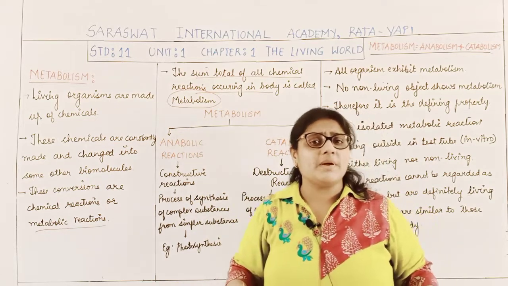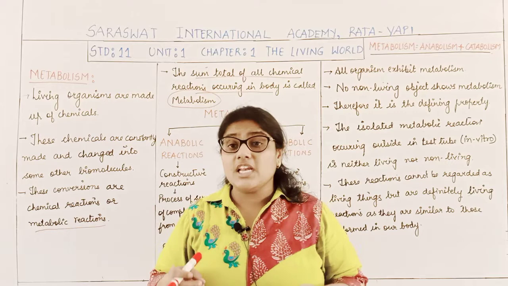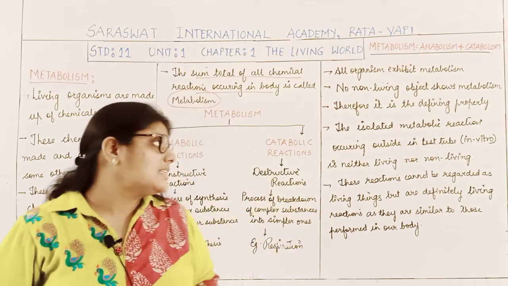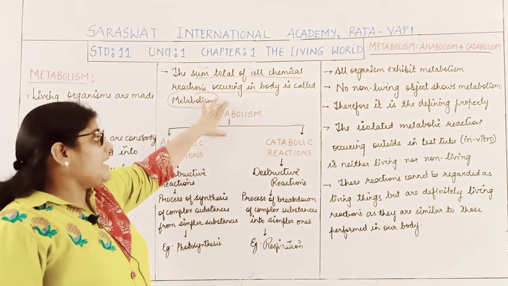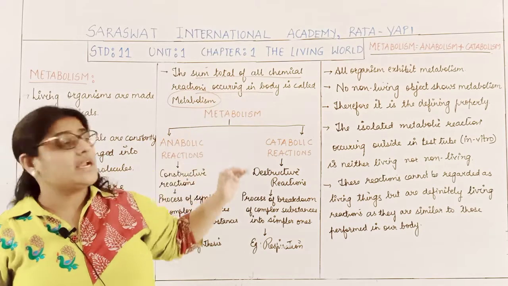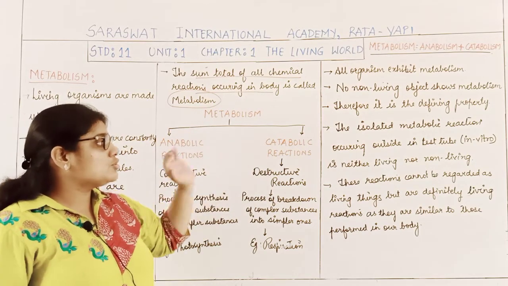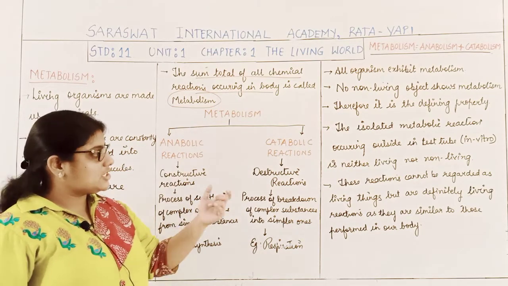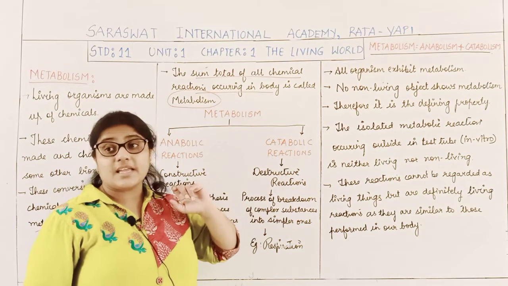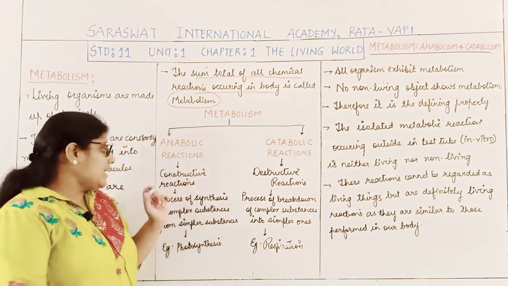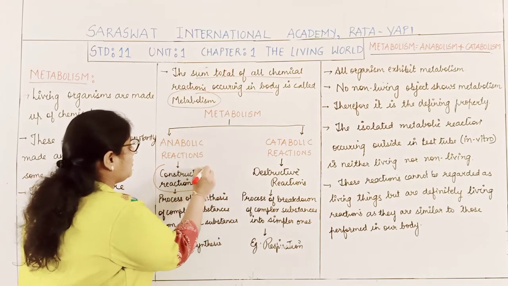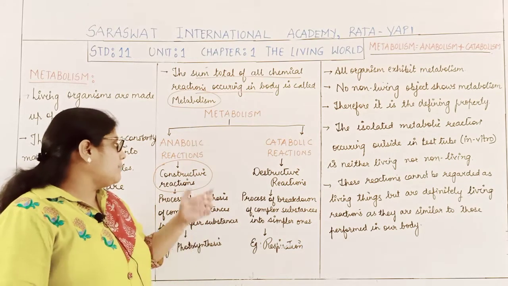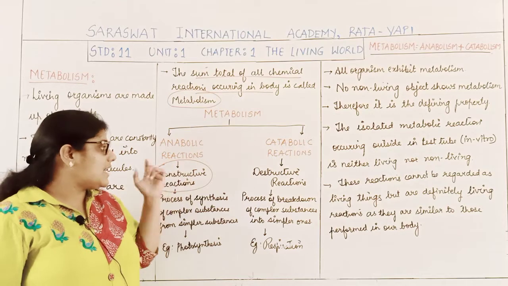There are thousands of metabolic reactions which occur continuously within the body of an organism. Now students, these reactions are of two types. Basically metabolism can be divided into two types of reactions. The first are the anabolic reactions and the second are the catabolic reactions. Anabolic reactions are all the constructive reactions or all the synthesizing activities within the body. What are they called? They are called anabolic reactions.